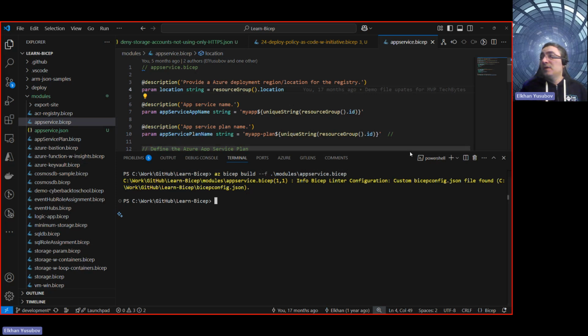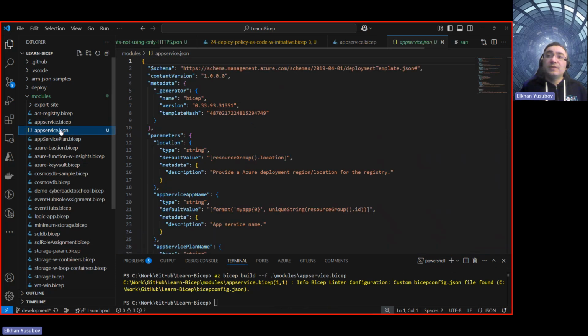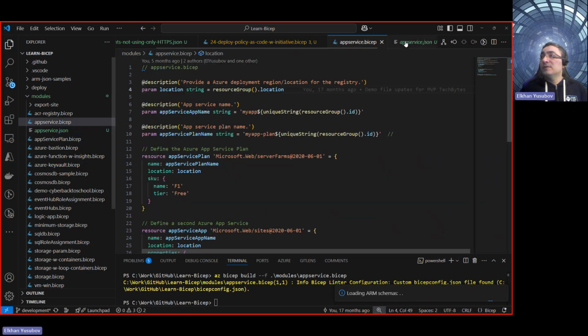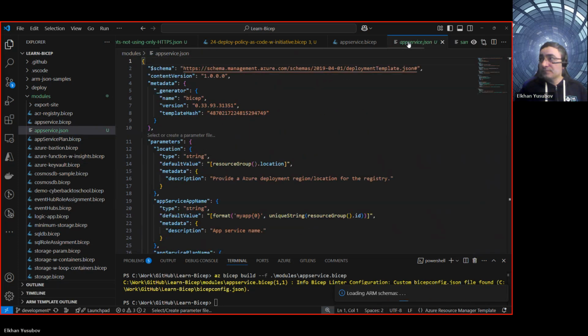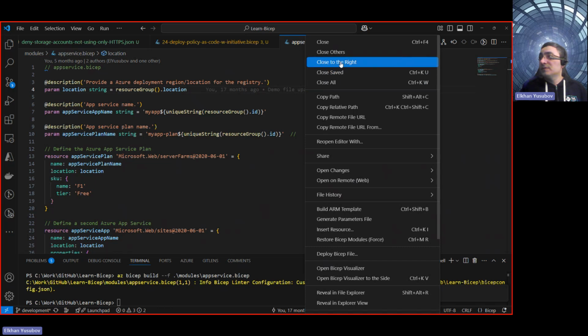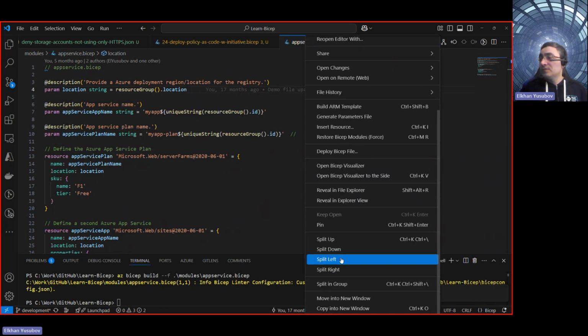So here I'm going to minimize this command line. As you see, we get the app service JSON file. And if I go and, let me take this out. So if we split them together, let me split this screen here, split to the right.